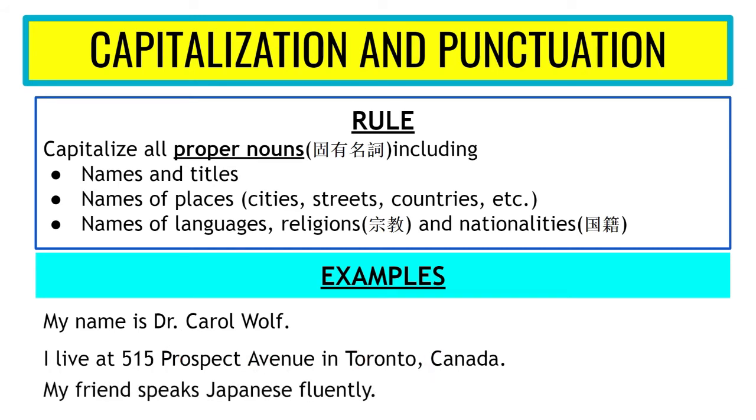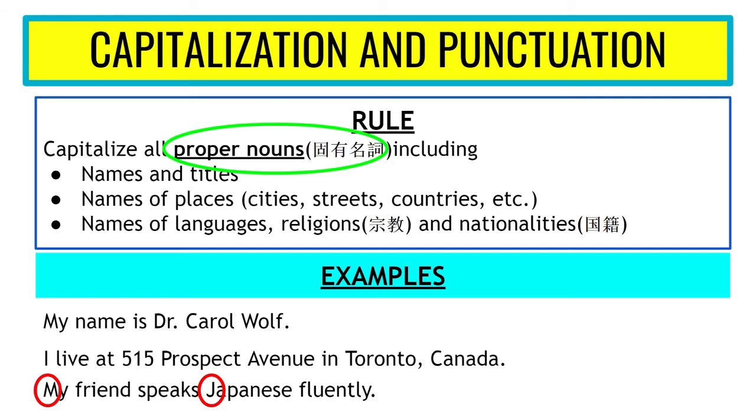And next, "My friend speaks Japanese fluently." So again, My is a capital M because it's the beginning of a sentence, and then Japanese is a capital J because it is a language. So again, it's very important to remember that proper nouns are all capitalized.